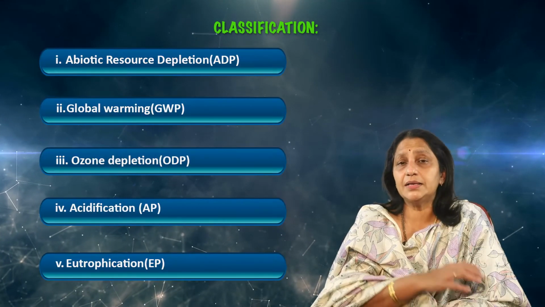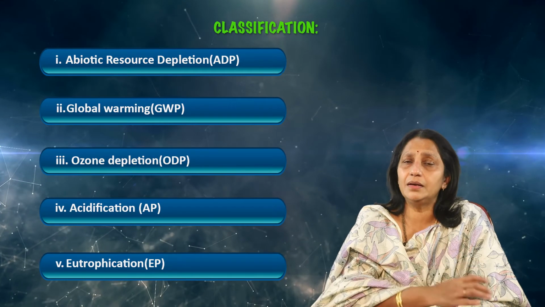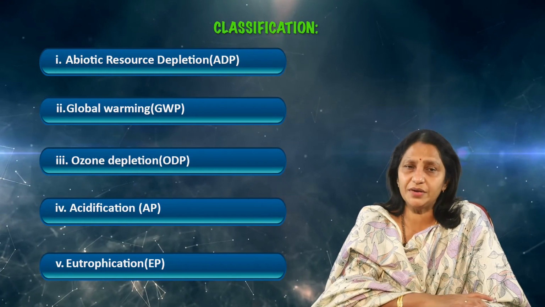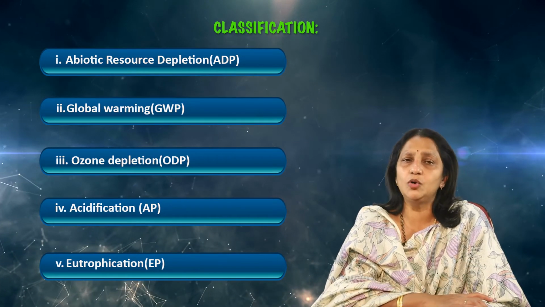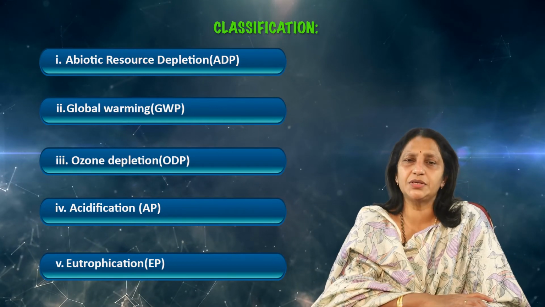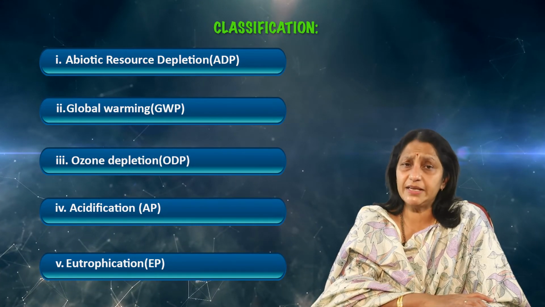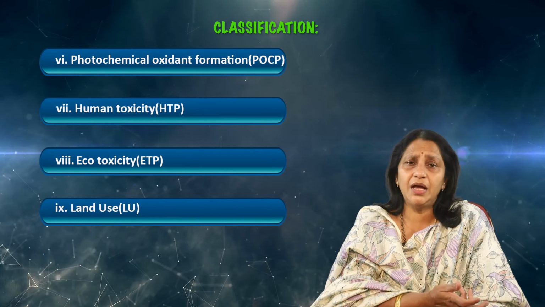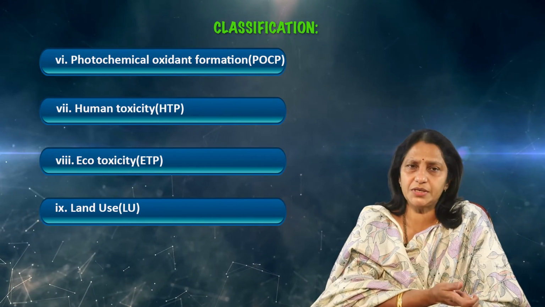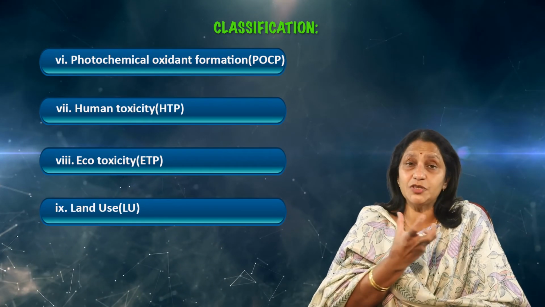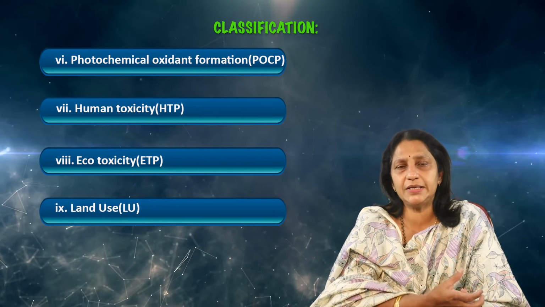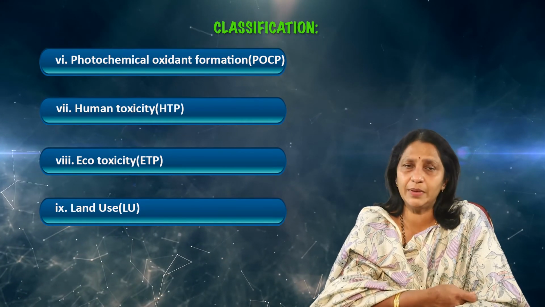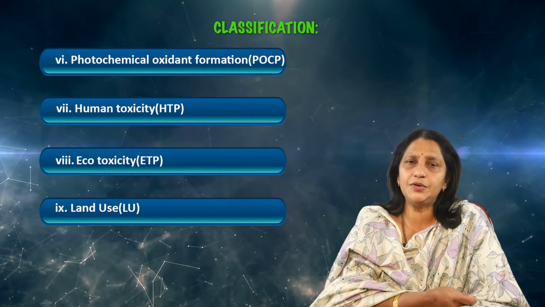And also the considerations of the life cycle assessment are abiotic resources depletion and global warming, ozone depletion, and also acidification, eutrophication and photochemical oxidant formation, and effects on humans, that is human toxicity, and also effects on environment, that is ecotoxicity, and land use.